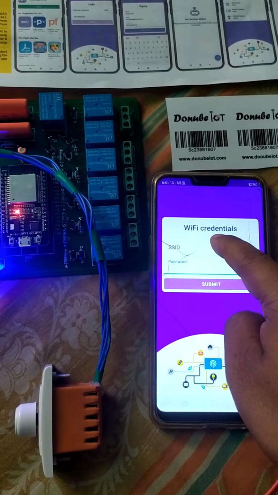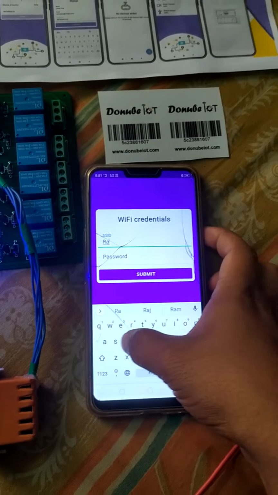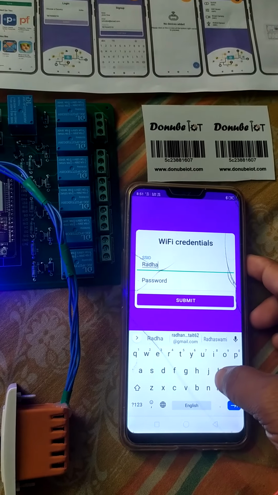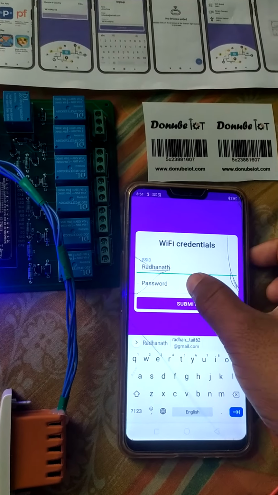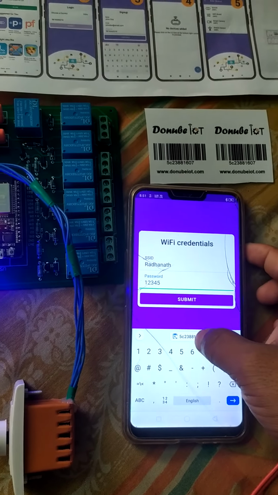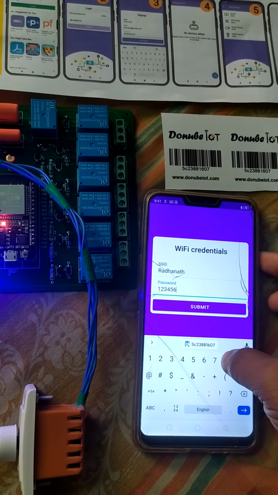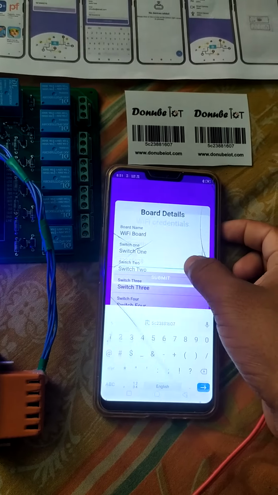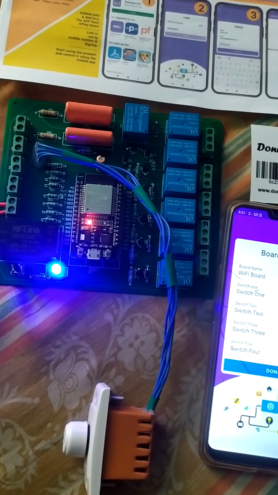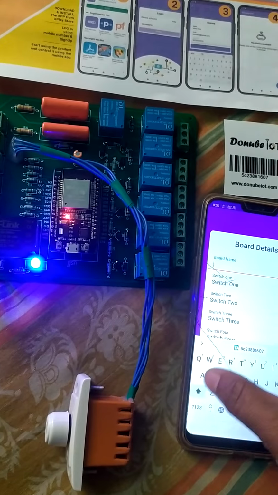Okay, now first of all input the SSID, and input the password. Please fill it in carefully. And now submit. Here you can see the board details, meaning the name of the board. You can edit any name.